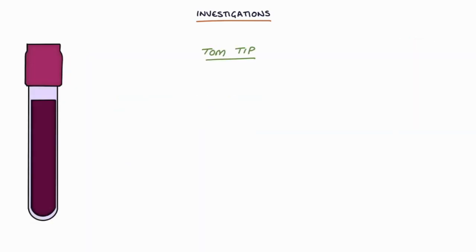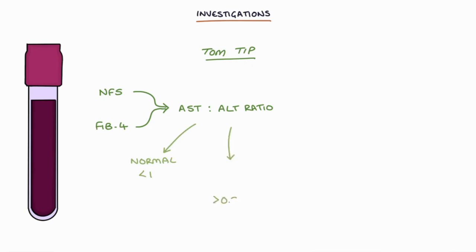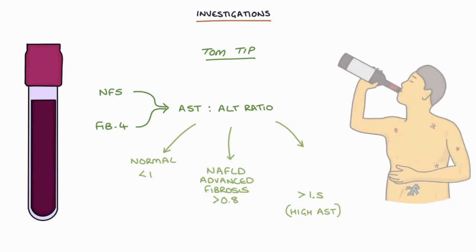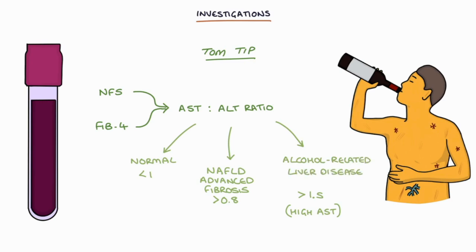A top tip for you, both the NFS and the FIB-4 scores use the AST to ALT ratio to assess the severity of liver fibrosis. The normal AST to ALT ratio is less than 1. A ratio greater than 0.8 in non-alcoholic fatty liver disease suggests advanced fibrosis. An AST to ALT ratio greater than 1.5, meaning a disproportionately high AST compared to ALT, indicates alcohol-related liver disease rather than non-alcoholic fatty liver disease.